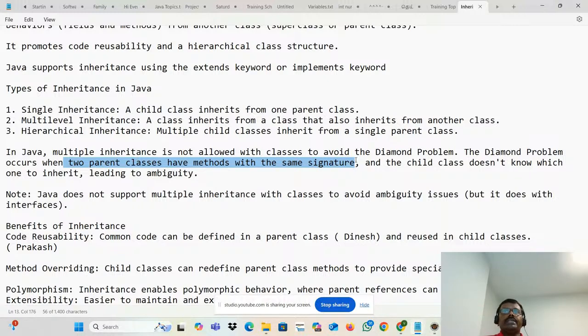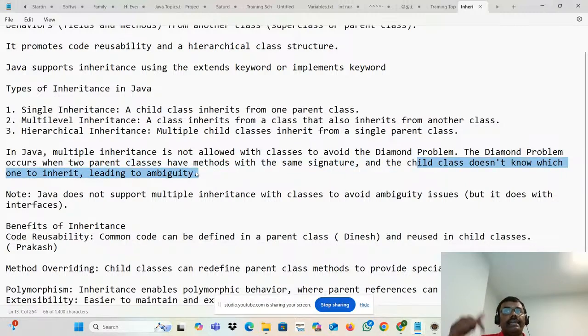Whenever you push them to the child, it will create a conflict. In this case, the child class doesn't know which one to inherit. Due to that conflict, they avoid it in Java. So that's why Java does not support multiple inheritance.